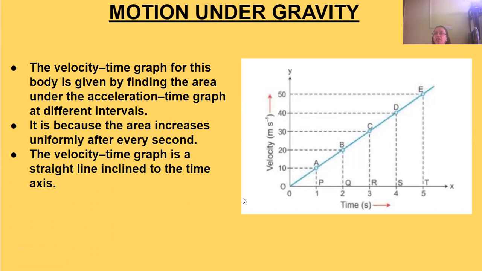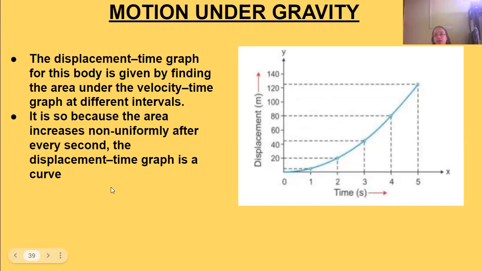Then we will see that the area under this graph will be constantly increasing, uniformly. Say it is 10 meters per second square, then it will be 20 meters per second, then 30. By 10 it is increasing uniformly for every second. And that will be a straight line which is inclined to the time axis.